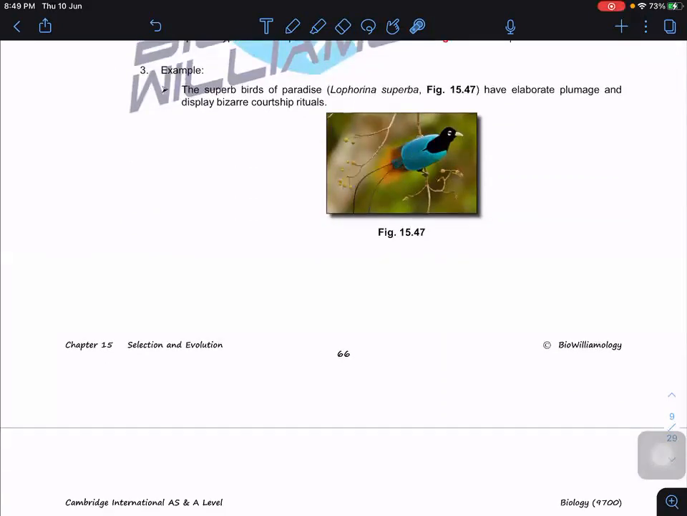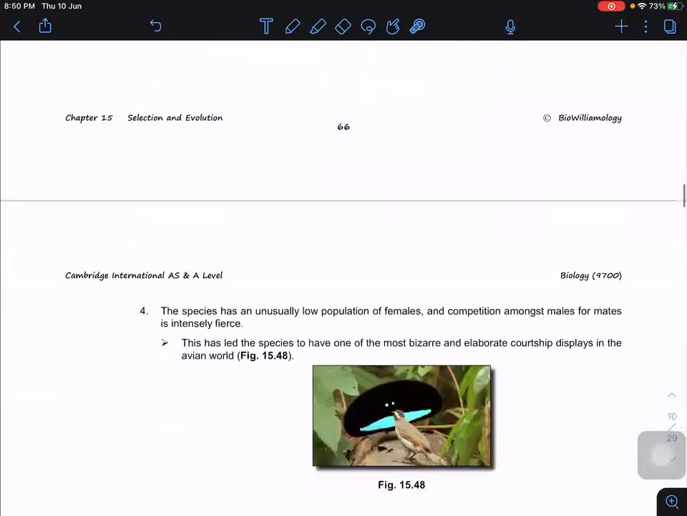Particularly the bird of paradise, they have very elaborate feathers, and they also display a very bizarre courtship ritual. When I upload the video clips, I will include certain videos for you to look at how these behavioral isolations take place.